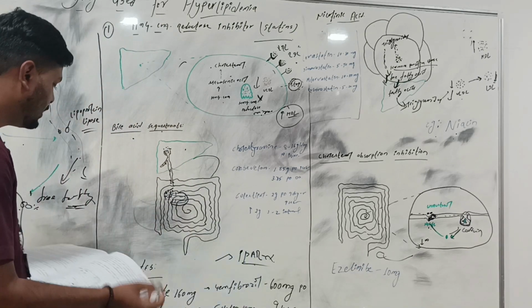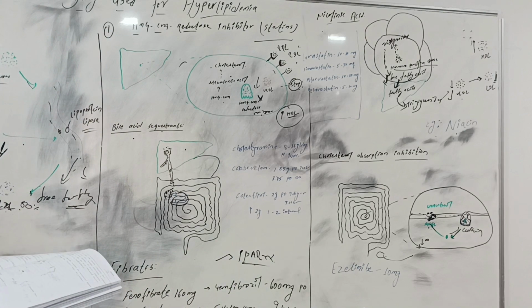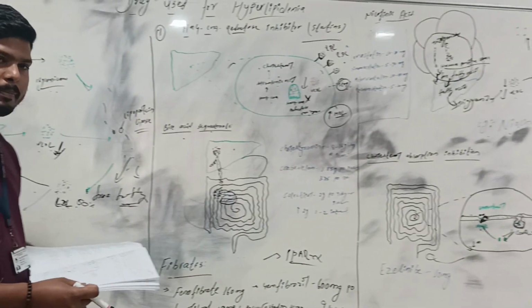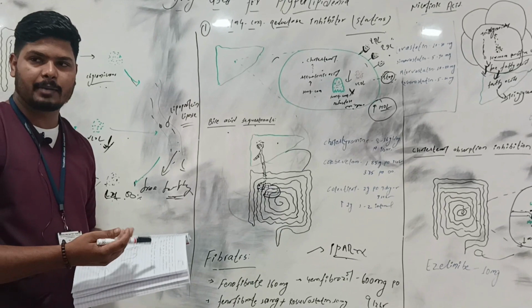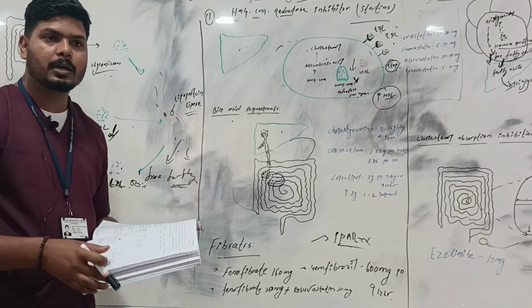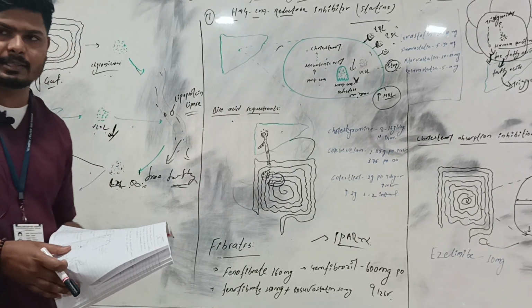And the side effects of fibrates are GI disturbance, myopathy like statin myopathy, and rhabdomyolysis. It is not proved, but in some patients, in rare cases, it is seen.